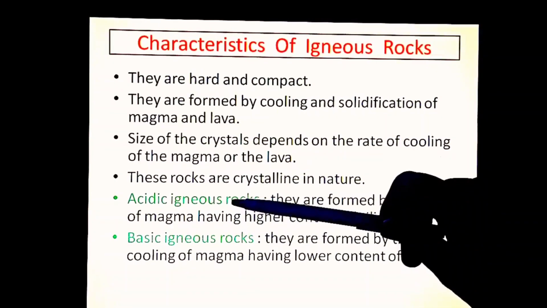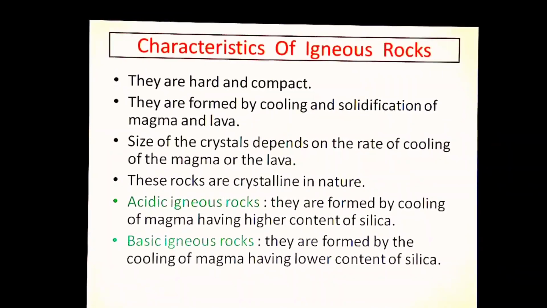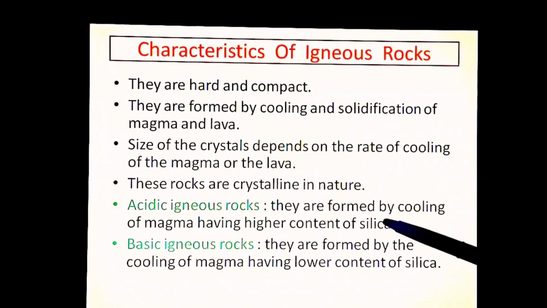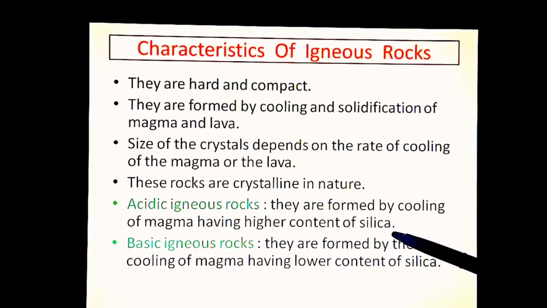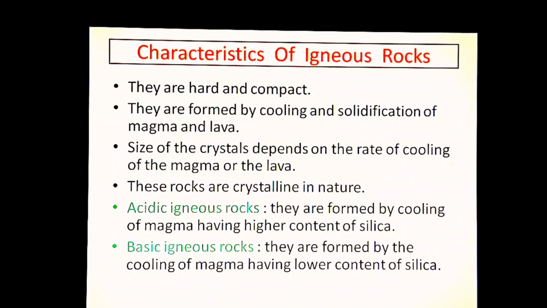Now on the basis of this, the igneous rocks can be divided into two more types, acidic igneous rocks and basic igneous rocks. So acidic igneous rocks, why do we call them like this? Because they form from the cooling of magma having higher content of silica. If silica is much more in the lava or in the magma, then it is an acidic igneous rock. And if the content of silica is lower, then the igneous rocks are basic in nature. They are not acidic. So these are the characteristics of igneous rocks.